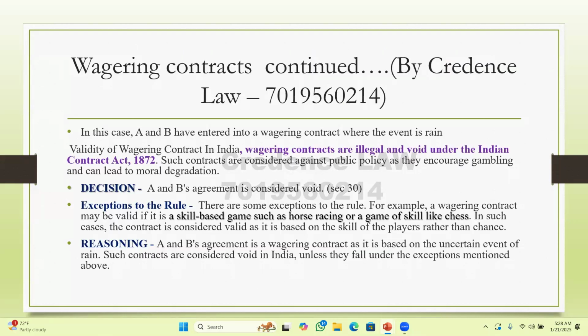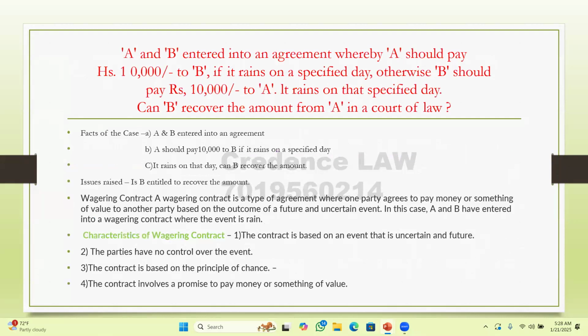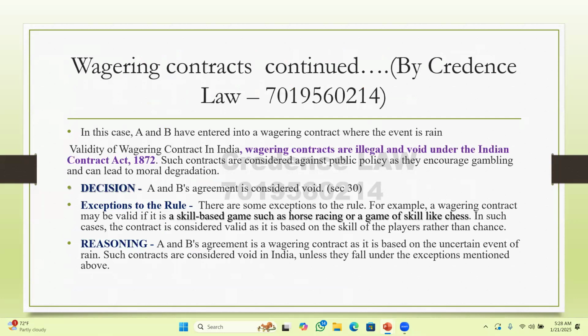And for this kind of questions, first you're going to write the facts of the case and what is the issue raised, and a conceptual clarity to the concept given. For wagering, you're going to write half a page to the concept, and then you're going to mention its judgment and reasoning, and finally you're going to conclude.